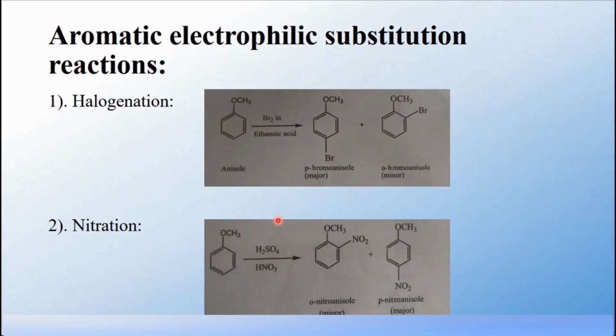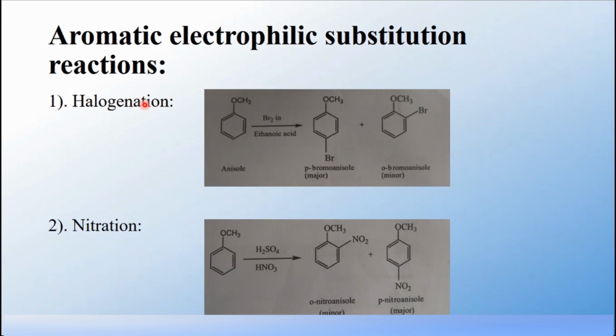Okay, let us now discuss the chemical properties of aromatic ethers. Anisole is an example of an aromatic ether, in which the OCH3 group, that is the methoxy group, is attached to the benzene ring. In general, aromatic compounds undergo electrophilic substitution reactions. Now we'll see the electrophilic substitution reactions of anisole.